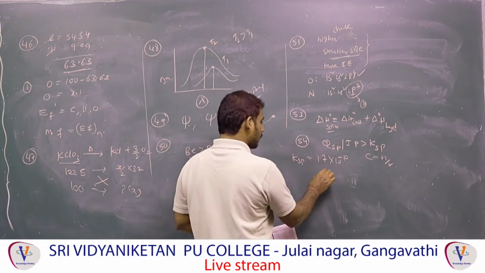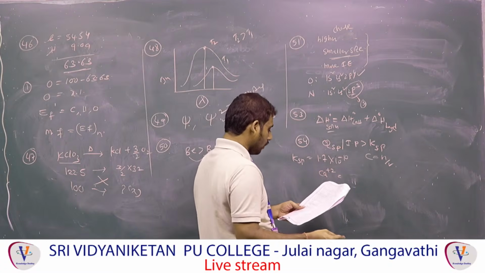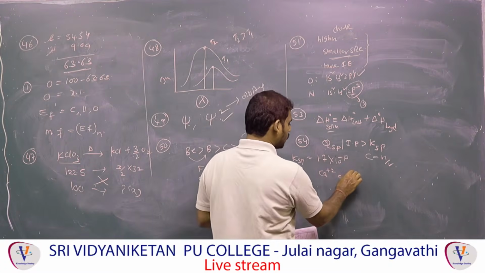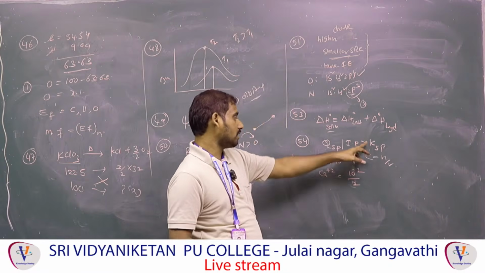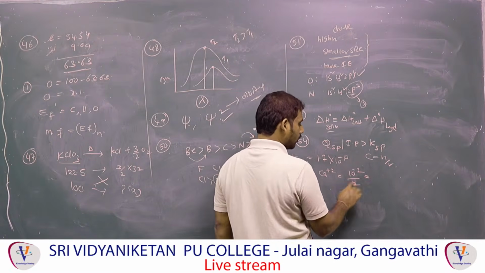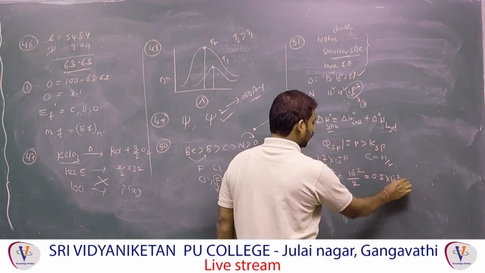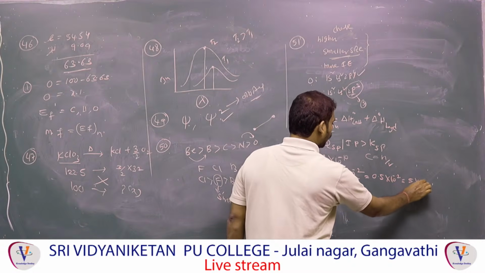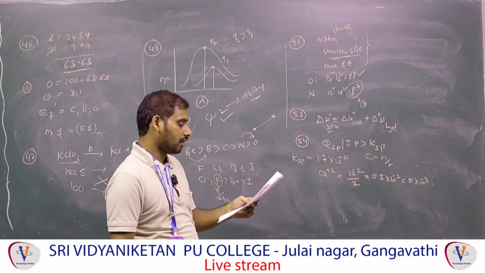First option, observe now, then you will get it. The remaining options are also like that. The Ca+2 concentration is 10 power minus 2 by 2. Why, sir? Equal volumes are there, that means half. 10 power minus 2 by 2 means 1 by 2, 0.5 into 10 power minus 2, that means 5 into 10 power minus 3. That is the Ca+2 concentration. Every option you have to do like that.